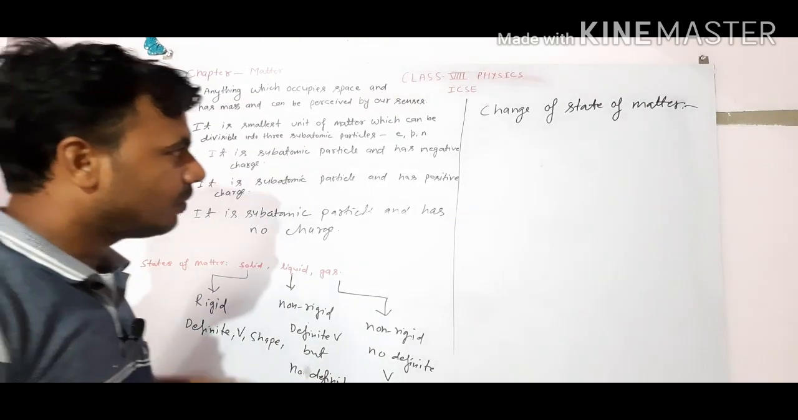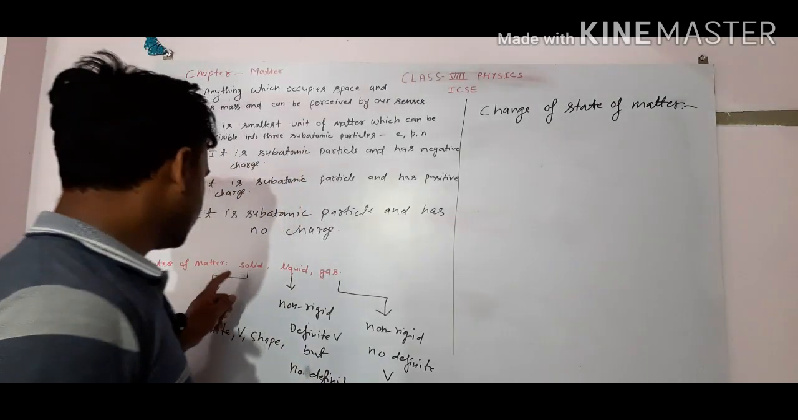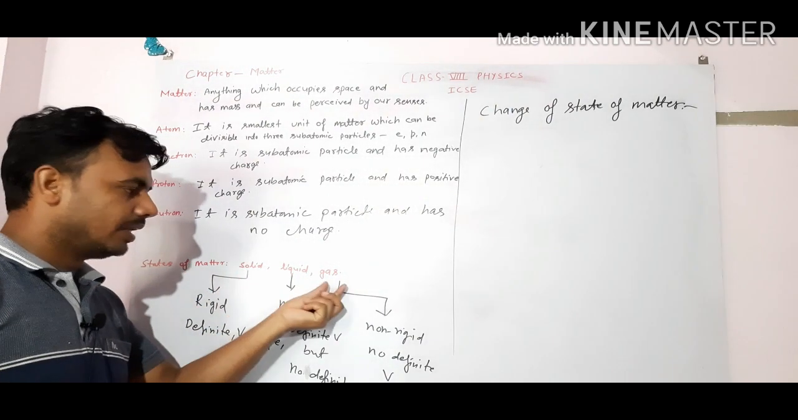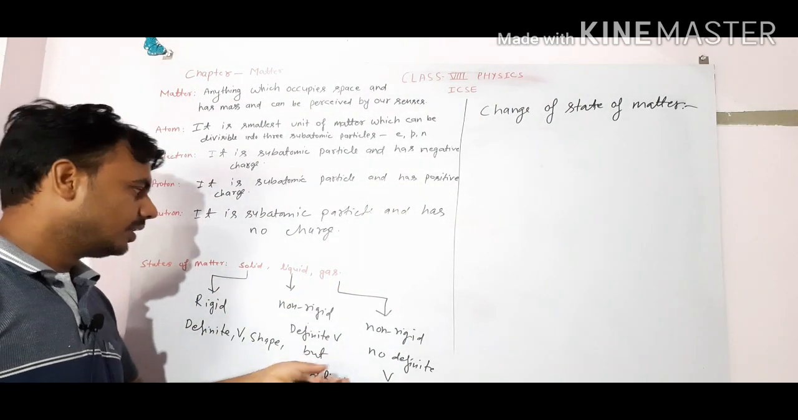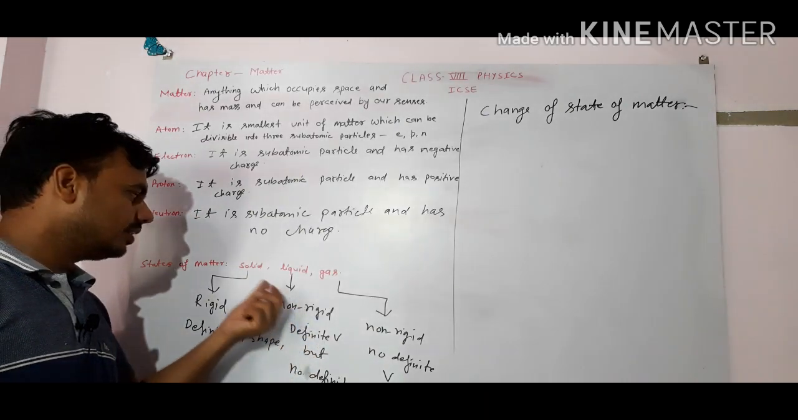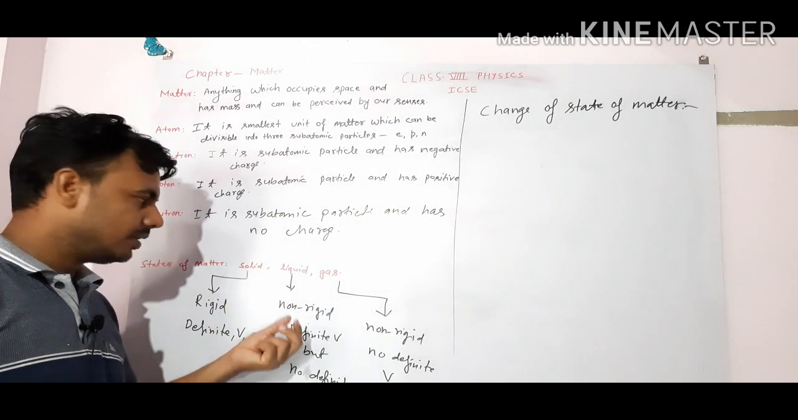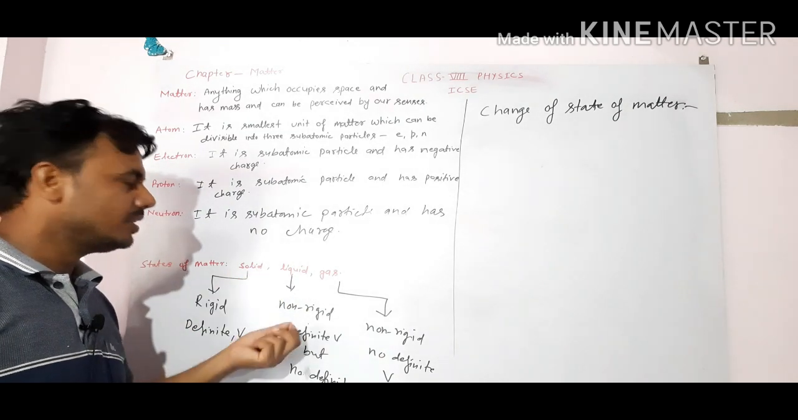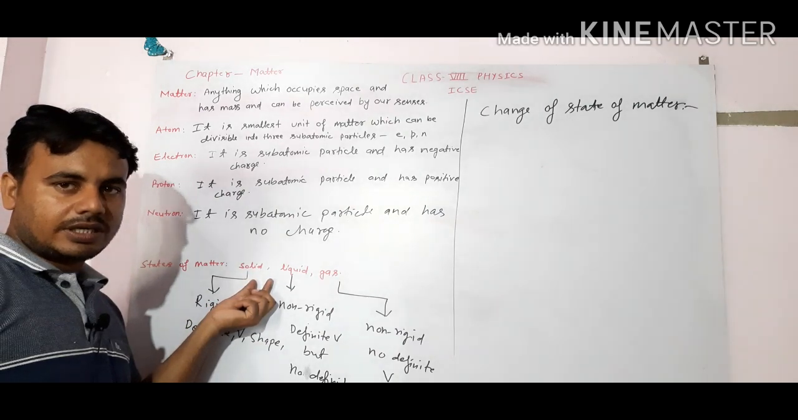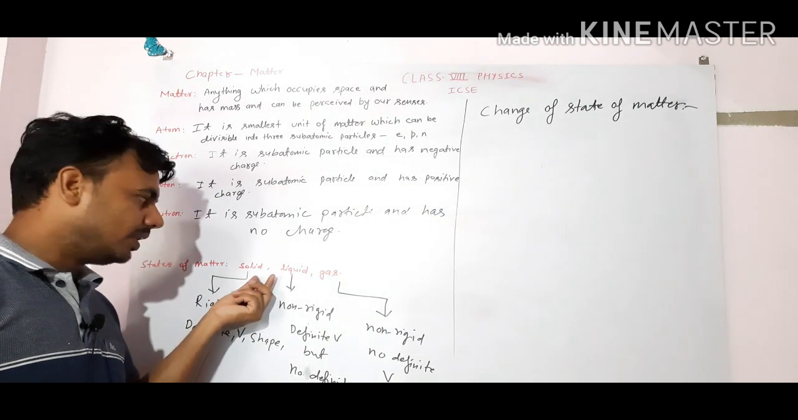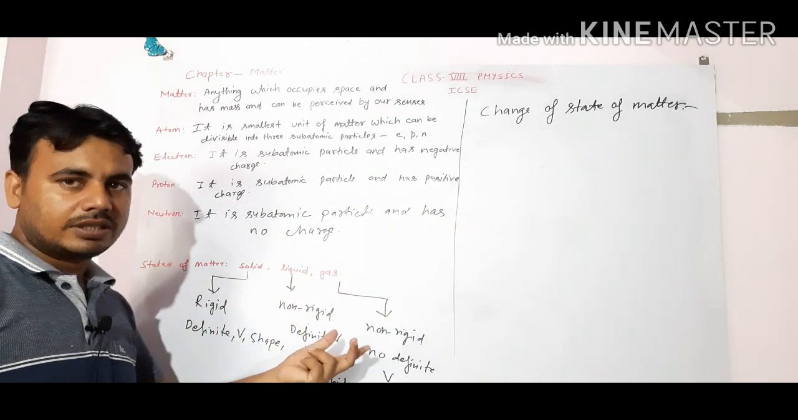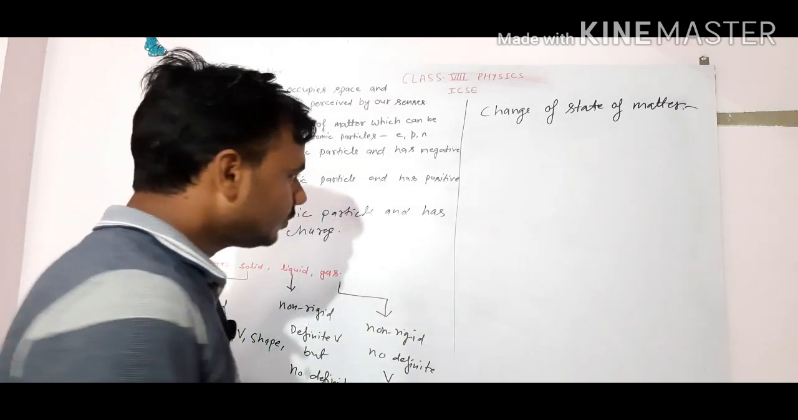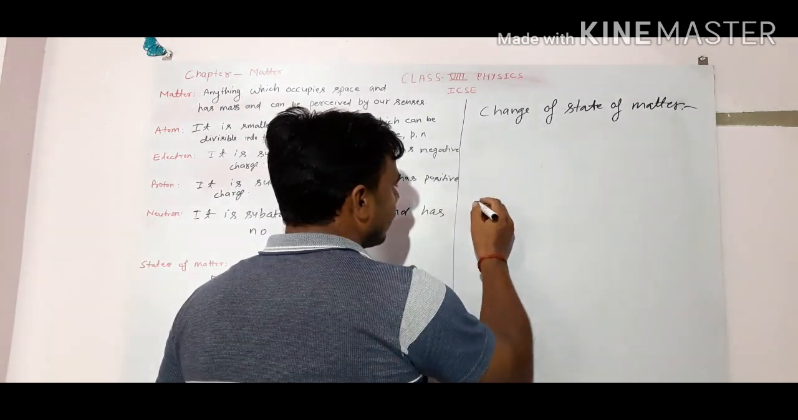So now we see what is the change of state. The state of matter, solid, liquid and gas, can be changed into another state by heating or by cooling. This is called the change of state. Means changing the state of matter after heating or cooling into another state is called the change of state.